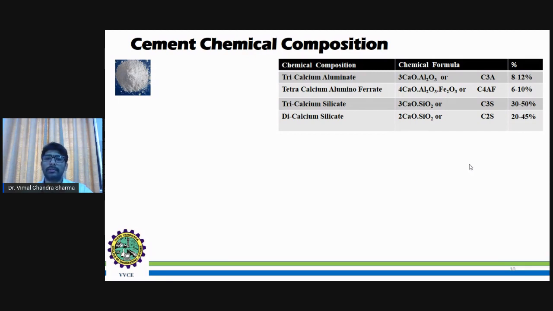And dicalcium silicate, that is 2CaO and SiO2. In short, it is C2S. The percentage ranges between 20 to 45%.